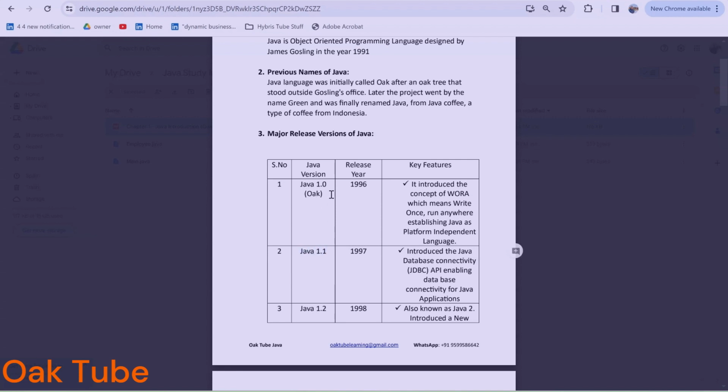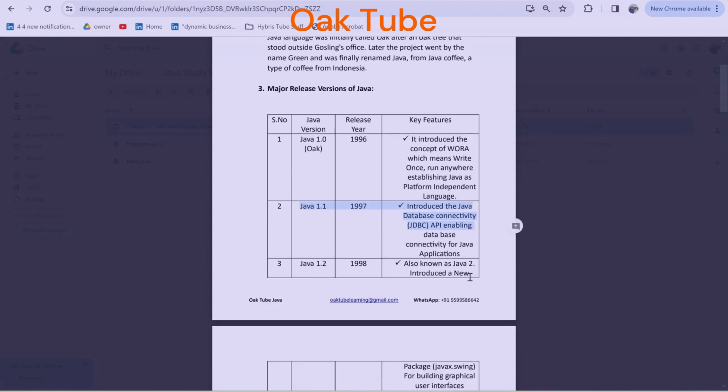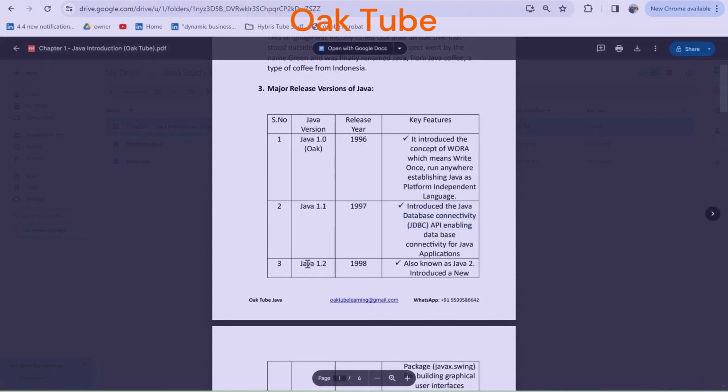This means there was no direct connectivity with the database in Java version 1.0. This was introduced in 1.1, right? So Java introduced the JDBC APIs. We will be creating some videos on the JDBC concept also, but now I hope you understand what was the key feature that was introduced in the Java 1.1 version. Now, Java 1.2.